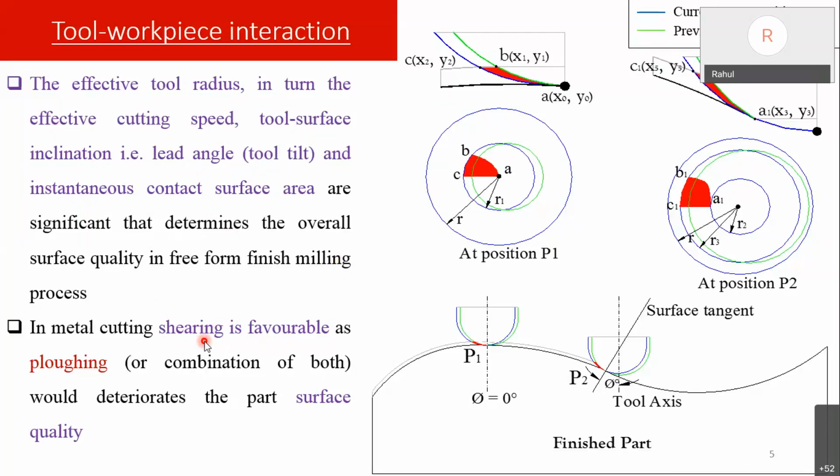Shearing is favorable and gives us good cutting properties, but due to the variation in this profile and the change in instantaneous radius, shearing is coupled with a plowing operation. Instead of merely shearing, in some cases shearing and plowing occur in combination, and due to this the surface quality deteriorates. How it is happening, we will discuss in subsequent slides.